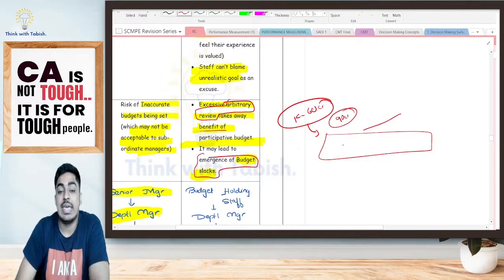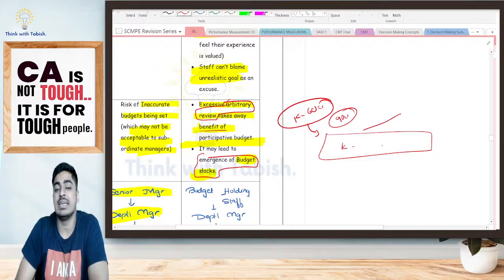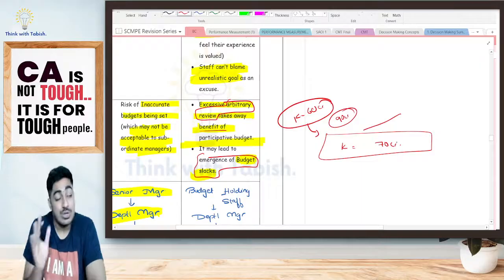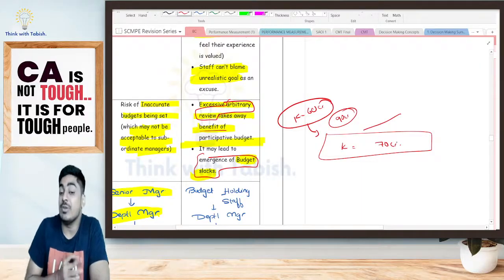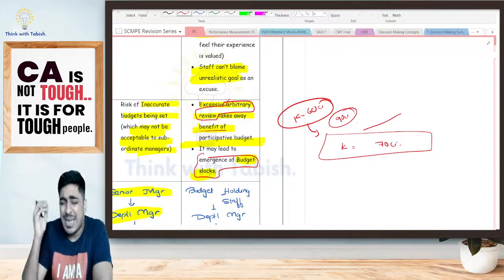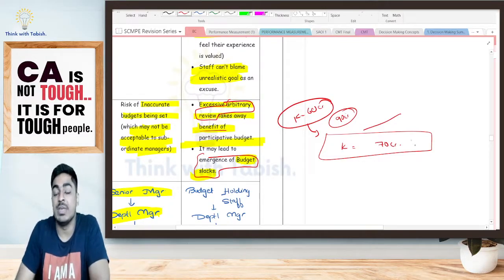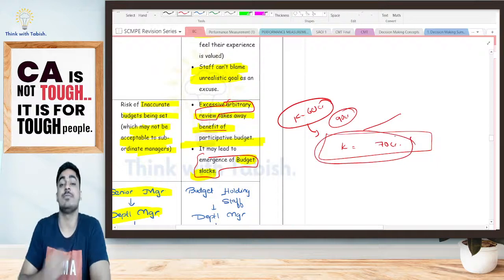So what I am doing is setting my target for next year. I am telling them, sir, next year maximum 70 crore only will we be in a position to achieve. Too many issues are there, too many competitors are coming. We are not in a position to achieve more. I am trying to bring in an artificial budget figure.